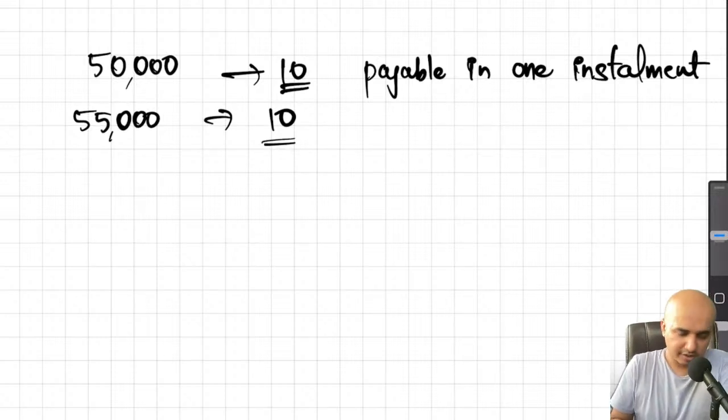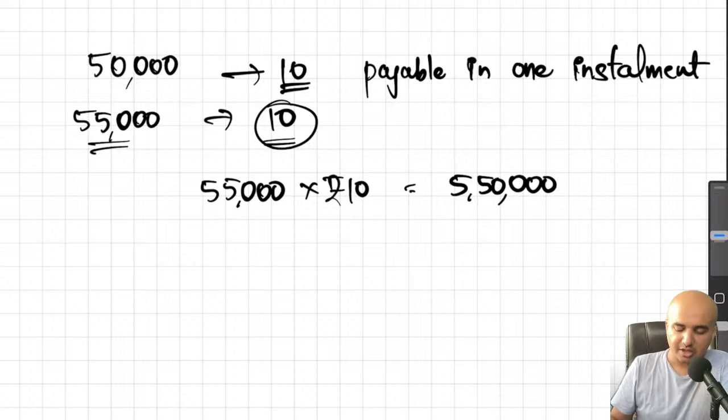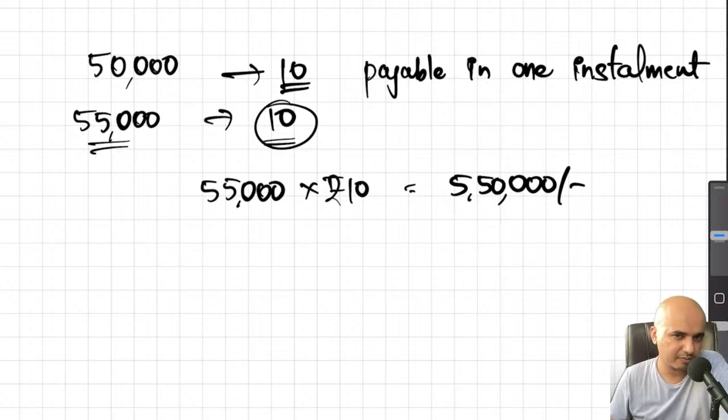Okay, now let us record this. Now when you receive 55,000 applications, you will also receive 10 rupees per application, meaning 55,000 applications into rupees 10 per application. 5,50,000 is the money which you will receive. Now this will obviously get credited to your bank account.